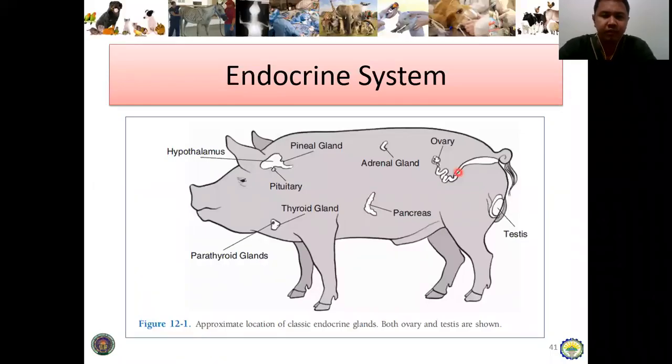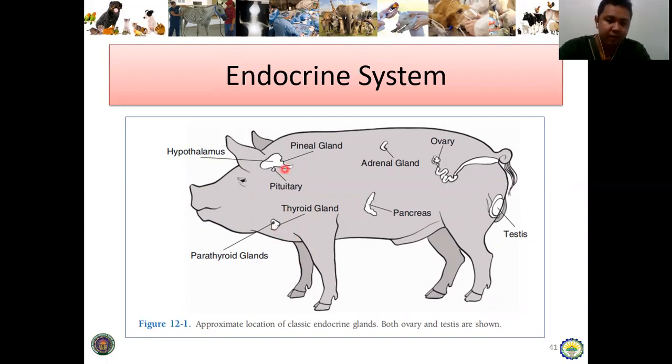Now, let's proceed sa aton nga next topic which talk about the endocrine system. So by the name itself, endocrine, it pertains to the endocrine glands found in the different parts of the body of the animal. So sa sininga picture, as you can see, there are various types of endocrine glands and then at approximate location nila.